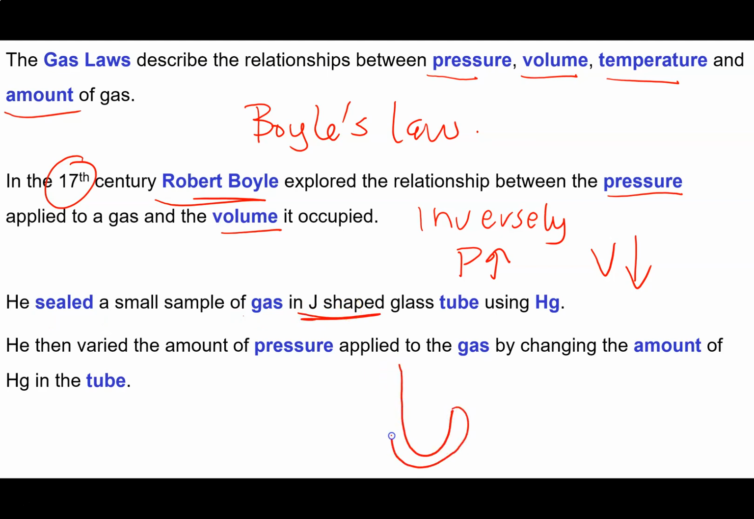J-shaped tube. There we go. And how he did it was by putting in a little bit of mercury. That's mercury in there, and leaving a little bit of gas there. So that's gas and that's mercury. And then he did something really clever. He added and removed different amounts of mercury, because the mercury is going to get pulled down under the effect of gravity to change the pressure on the gas.